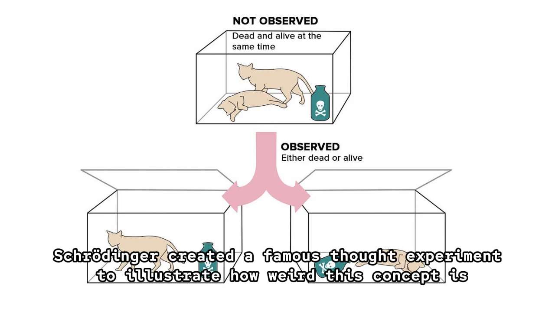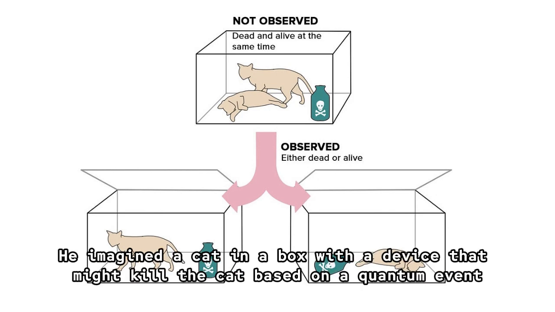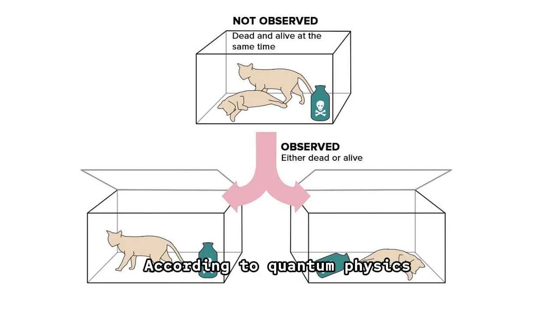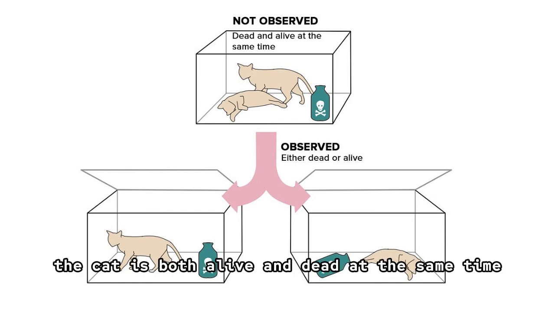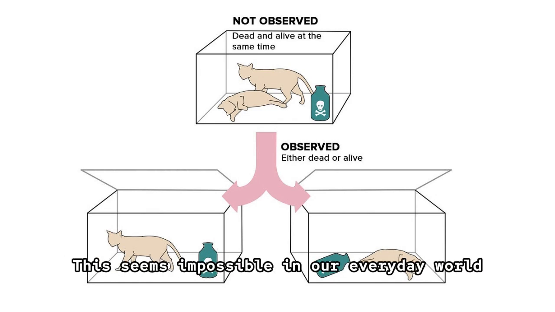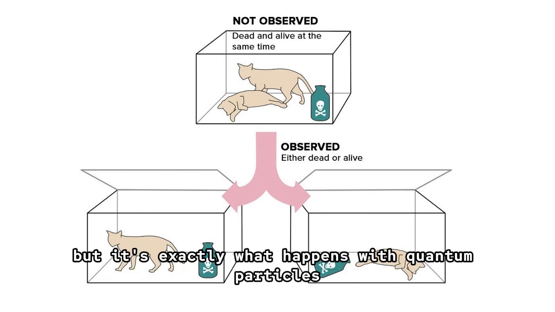Schrödinger created a famous thought experiment to illustrate how weird this concept is. He imagined a cat in a box with a device that might kill the cat based on a quantum event. According to quantum physics, until you open the box to look, the cat is both alive and dead at the same time. This seems impossible in our everyday world, but it's exactly what happens with quantum particles.